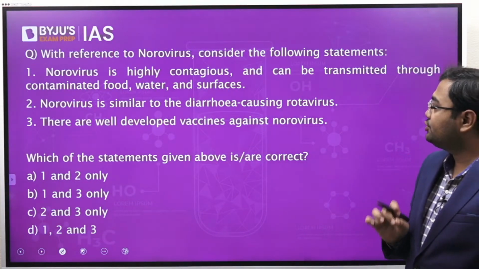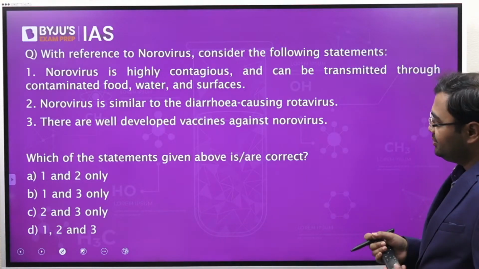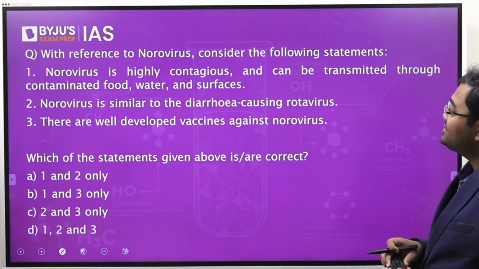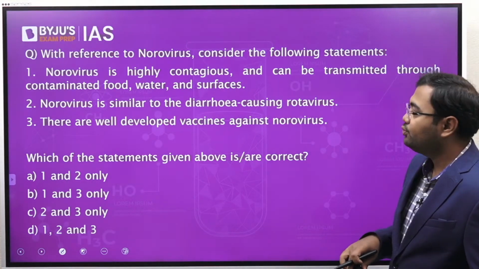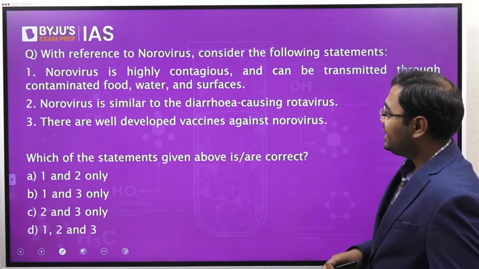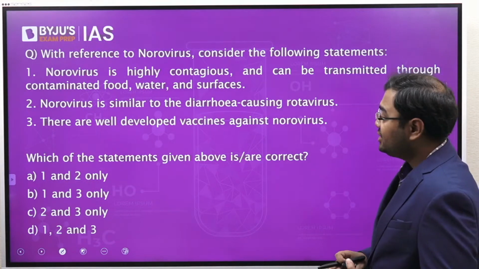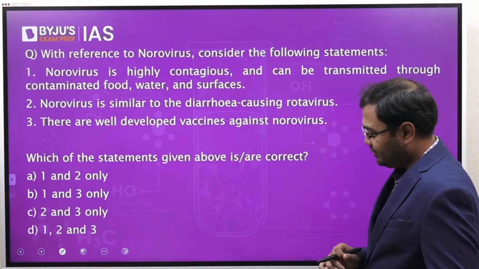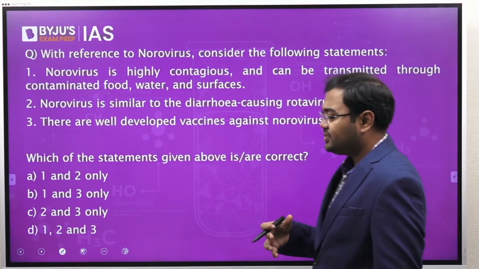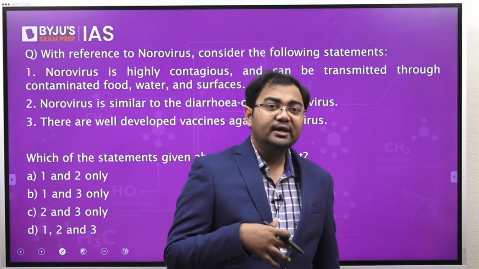Moving on, next question. With reference to norovirus, consider the following statements. 1. Norovirus is highly contagious and can be transmitted through contaminated food, water and surfaces. Second, norovirus is similar to diarrhea-causing rotavirus. And third, there are well-developed vaccines against norovirus. Now, norovirus basically, yes, it is highly contagious and it is very similar to rotavirus.